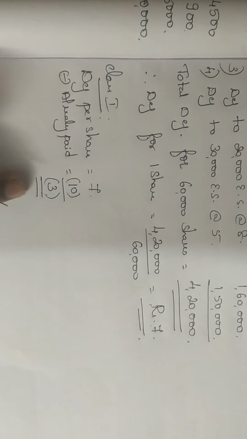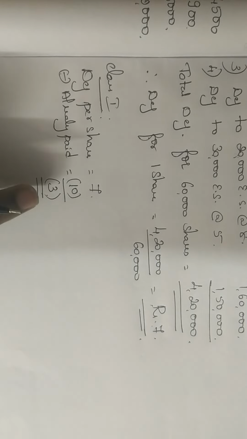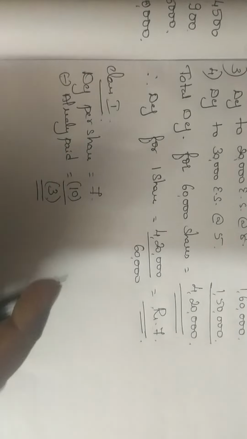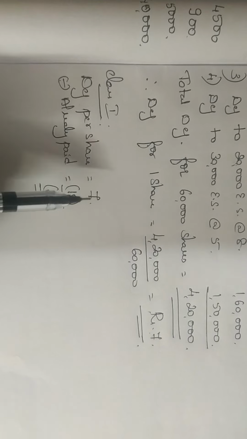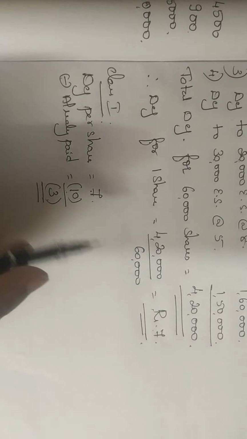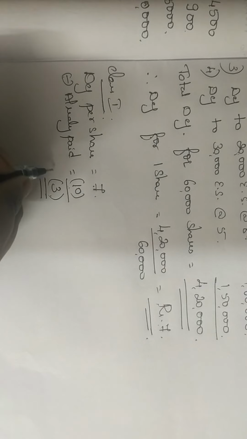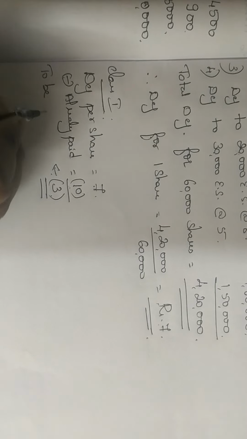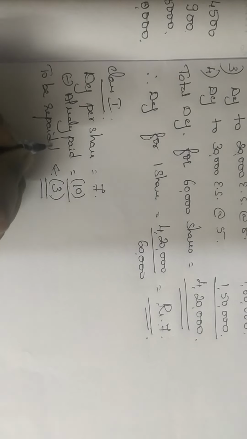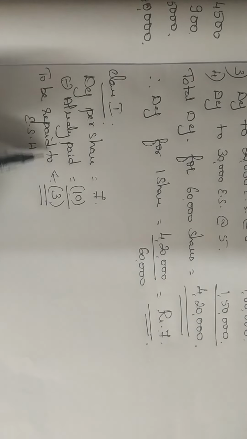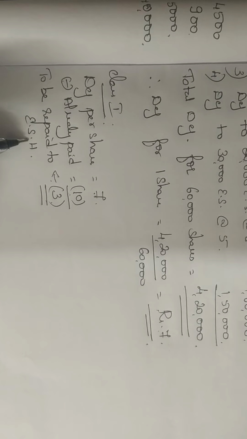Now you have to decide whether you should refund this 3 rupees or collect this 3 rupees. Logically think, the deficiency is only 7, means I want only 7 rupees. But class 1 have already paid 10 rupees, means they have paid 3 rupees extra. Since they have paid 3 rupees extra, this 3 rupees should be repaid to equity shareholders. I hope it is clear to all.